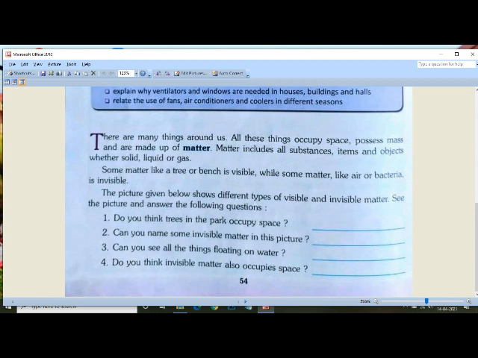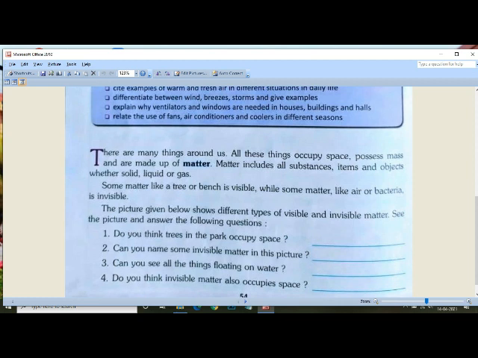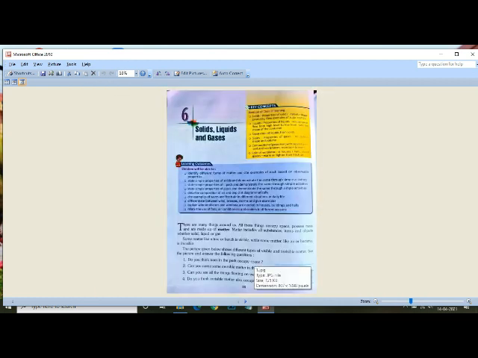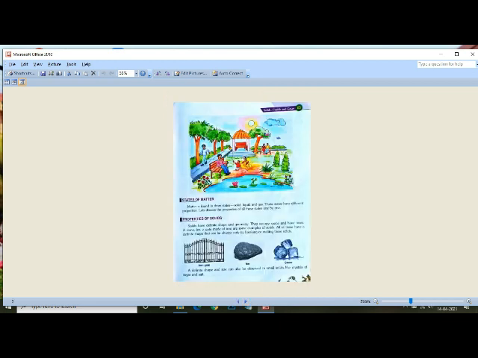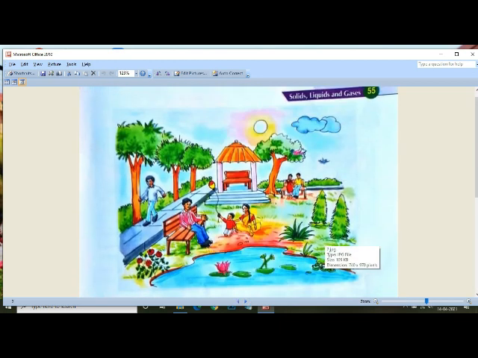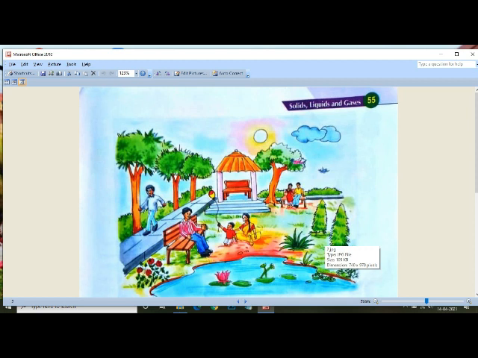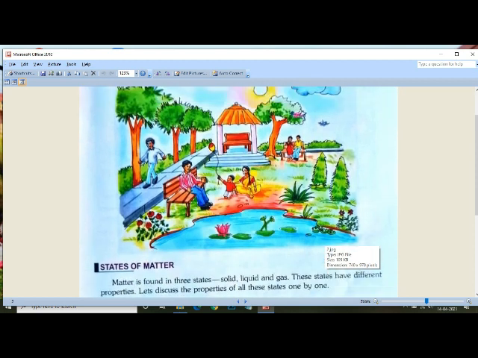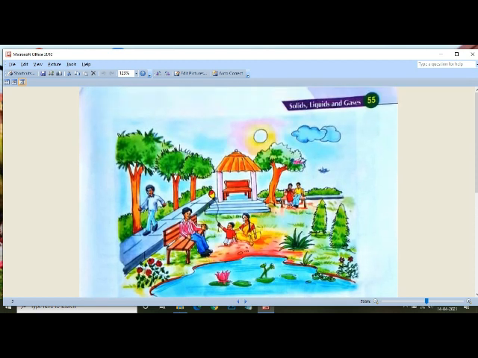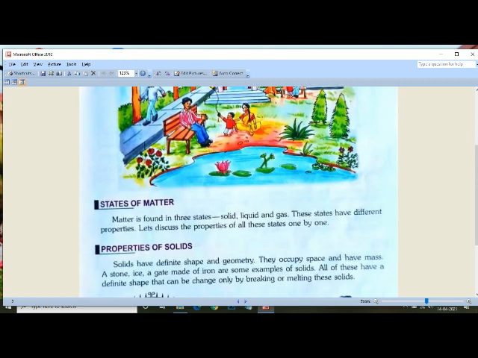Now let us move to the next page. As you can see this diagram, after seeing this diagram, you have to answer the questions on the first page.